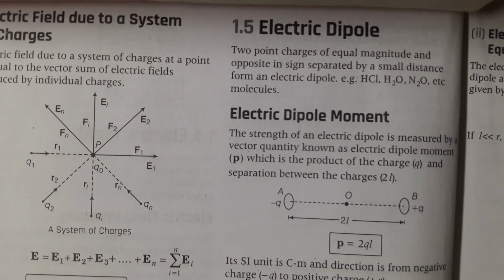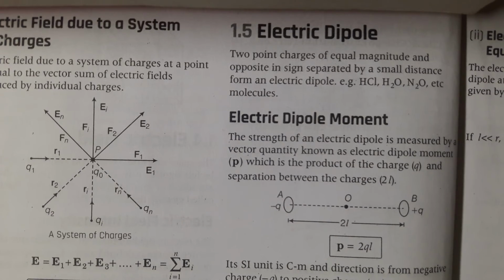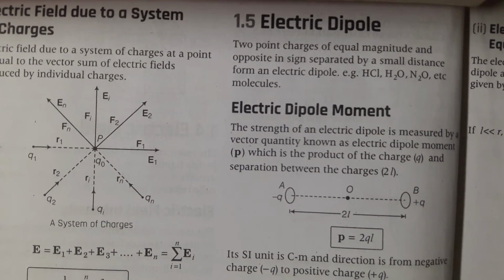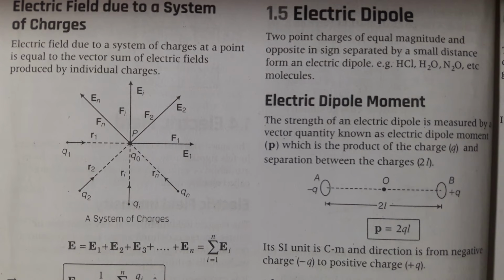We saw that there were two charges with the same magnitude but different signs. One was positive and the other was negative, and they were separated by a finite distance, so this forms an electric dipole.